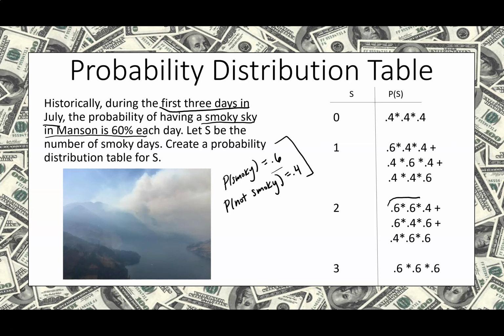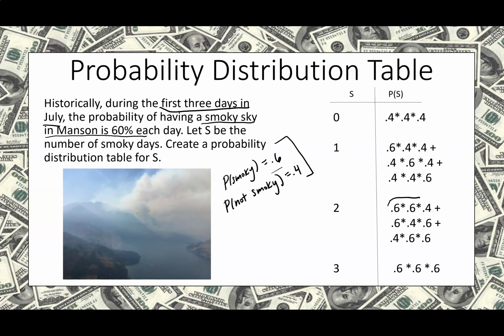Now, of course, if you have 0 smoky days, how many not smoky days do you have? Well, you have 3. So basically, you should have next your 0.4, and these two numbers, 0 and 3, should add up to 3. So if that's a 1, we've got 1 smoky day, we should have 2 not smoky. If we've got 2 smoky days, we should have 1 that is not smoky. If we have 3 smoky days, obviously we have 0 not smoky. So the pattern here is that the 0.6s represent the smoky days, and that number 0 should be the same there.